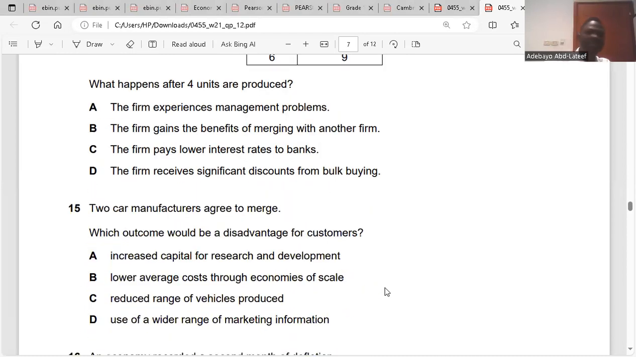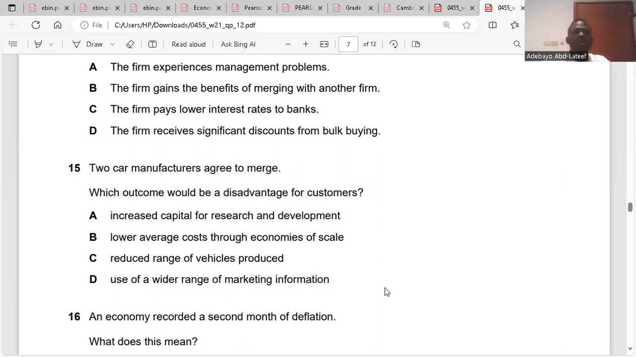Question 15. Two car manufacturers agree to merge. Which outcome would be a disadvantage for customers if there's a merger? Merger reduces output. Let's take an example. In this industry, we have firm A, B, C, D, E, F. Now, firm A and B merged. Output reduced to what? 5. Yes or no?